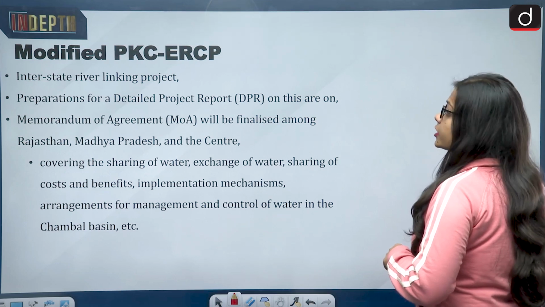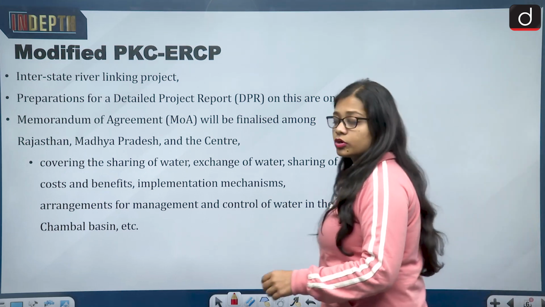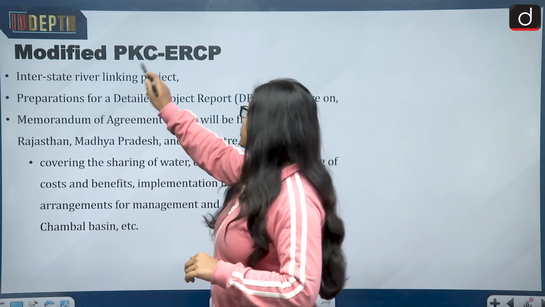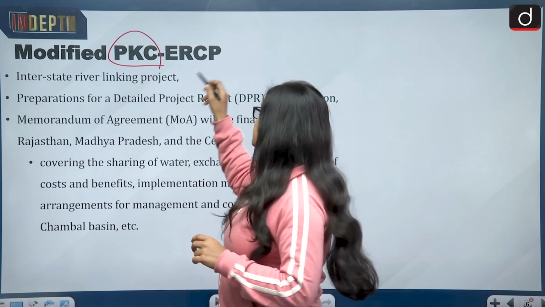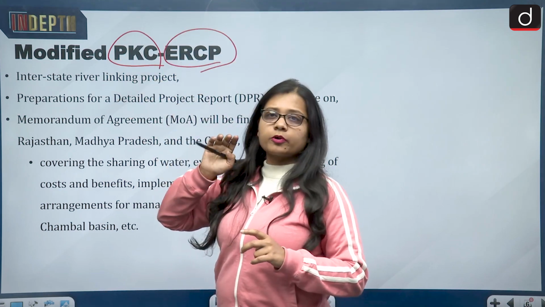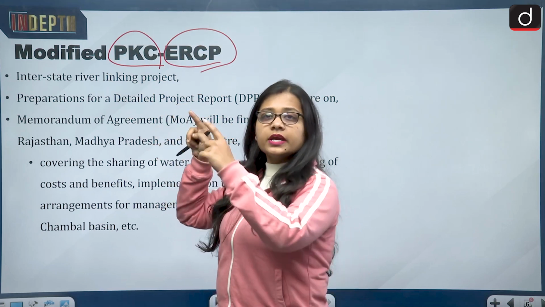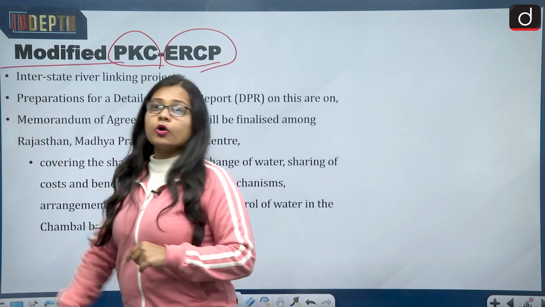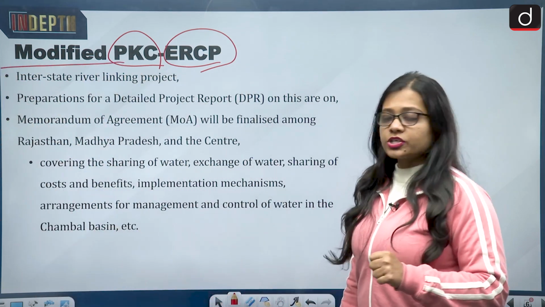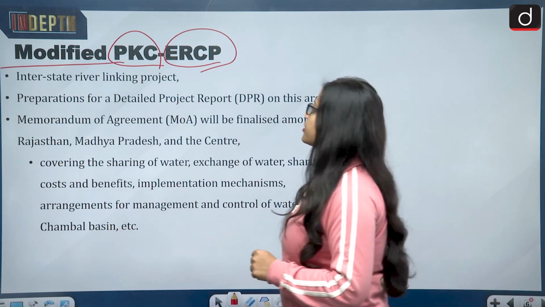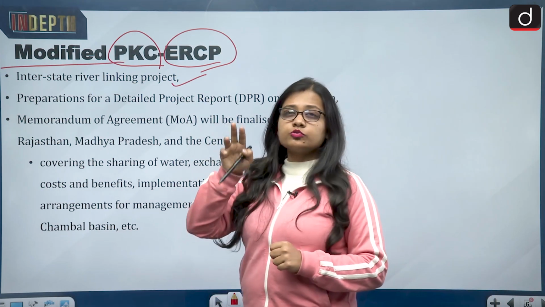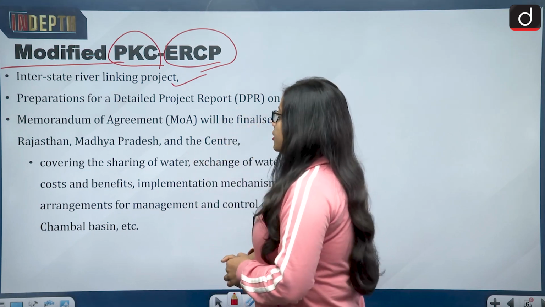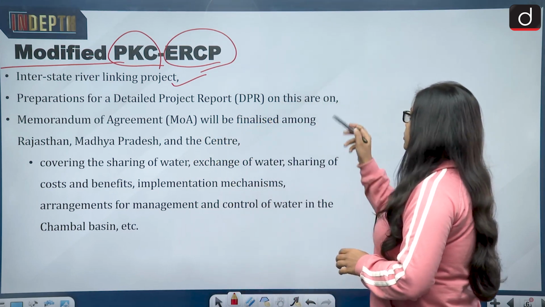Now about the modified PKC and the ERCP project. First of all, the word modified is used because PKC is one project, ERCP is another project. So these are two different projects, and when the interlinking of these two projects with each other is talked about, that is why it is called the modified PKC ERCP project. Now it is an interstate river linking project. Interstate because two states are involved, the state of Madhya Pradesh and the state of Rajasthan. Preparations for a detailed project report on this are on.